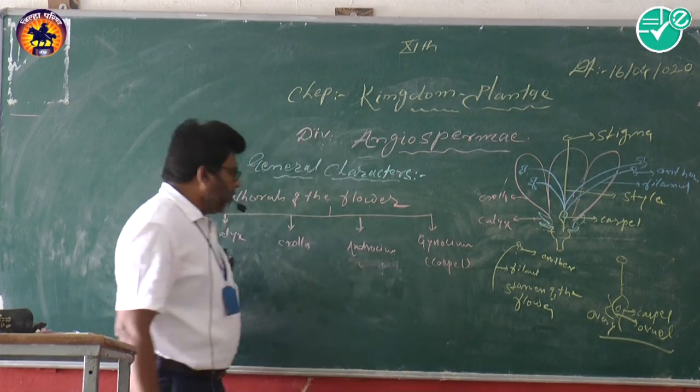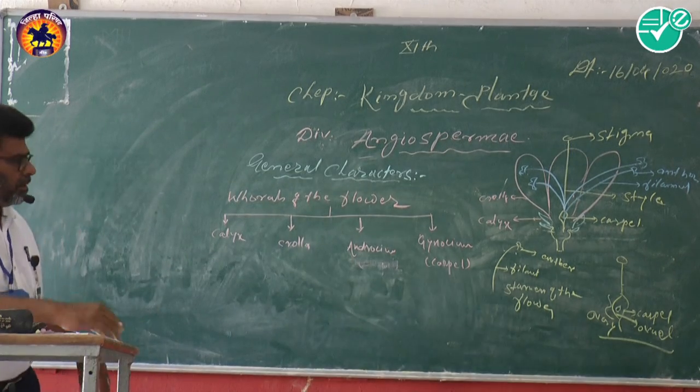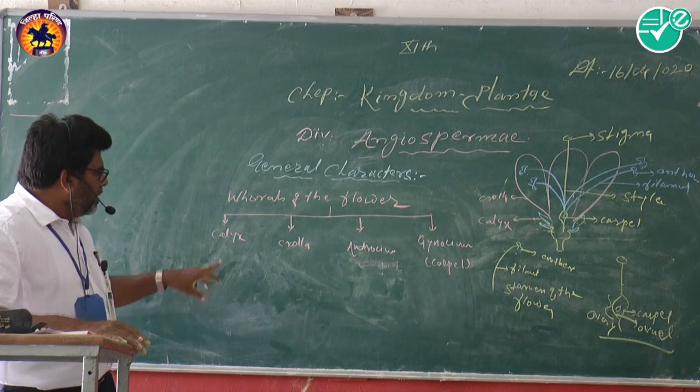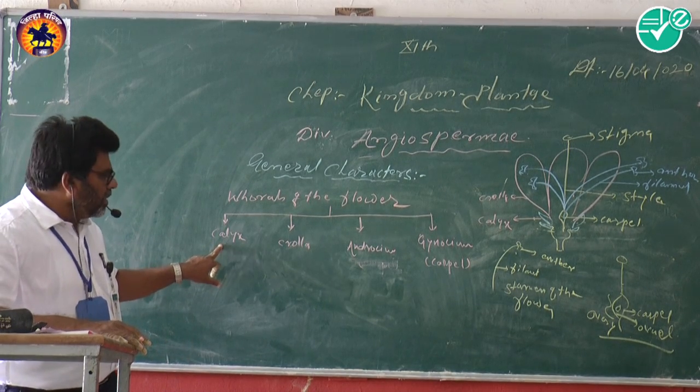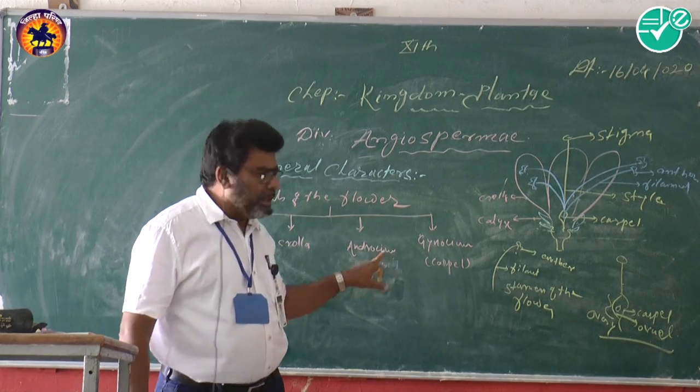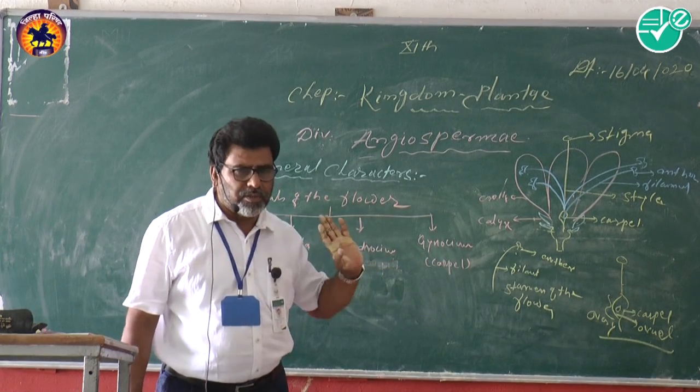So see here, in the flower there are 4 whorls: number 1 is the calyx, number 2 is the corolla, number 3 is the androecium, and number 4 is the gynoecium.